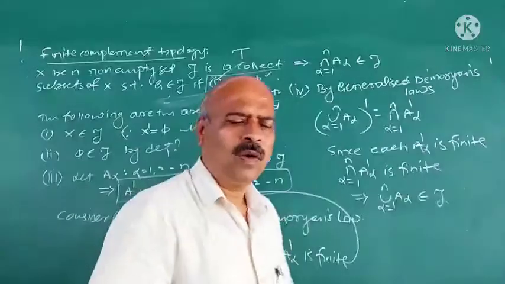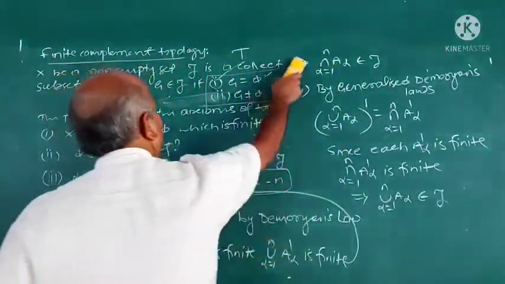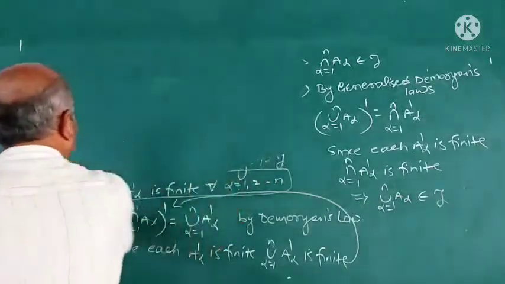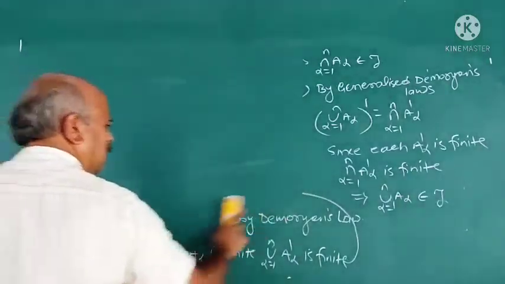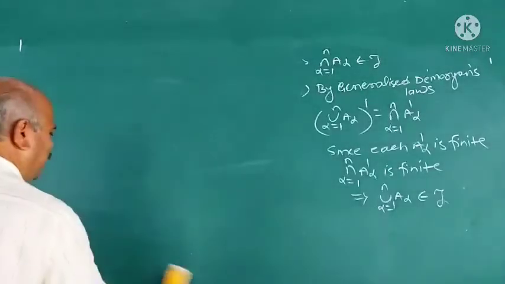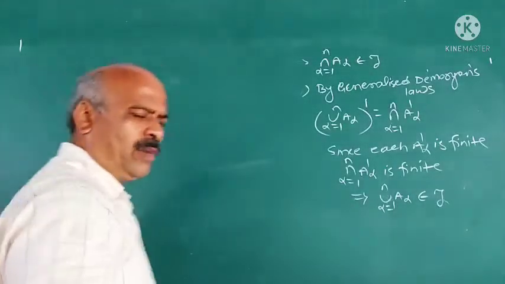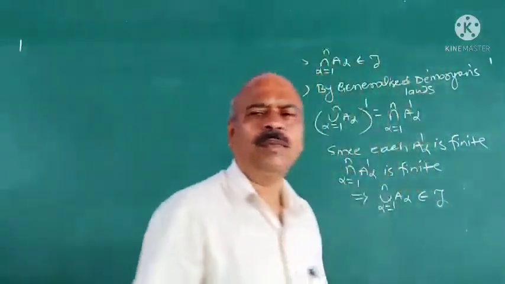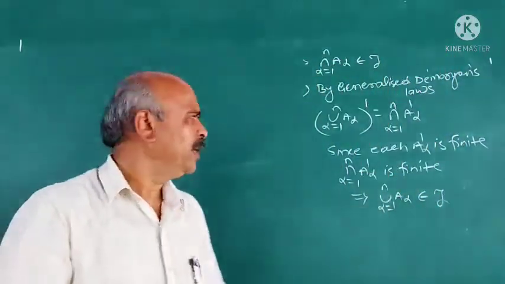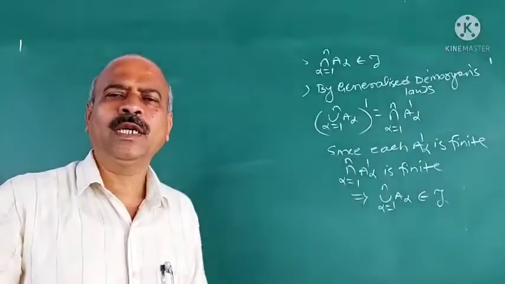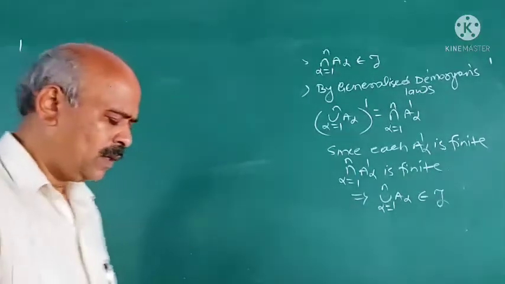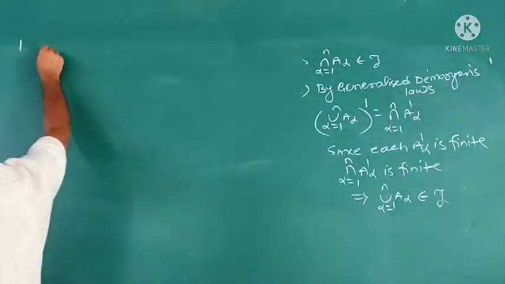Now therefore all the axioms are satisfied. Hence this collection is a topology, and this is called the finite complement topology. We may refer to this topology when we proceed in this topic, topology. It is the finite complement topology. Next is the usual topology.